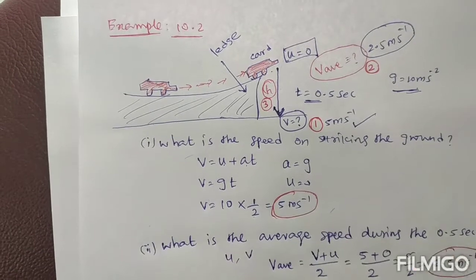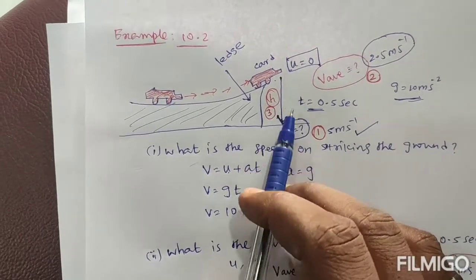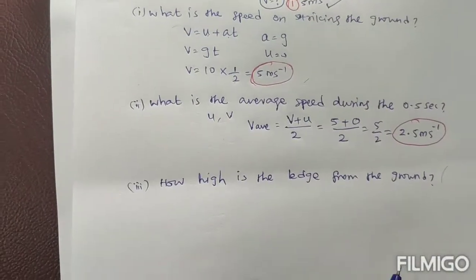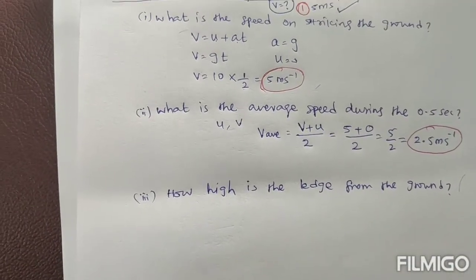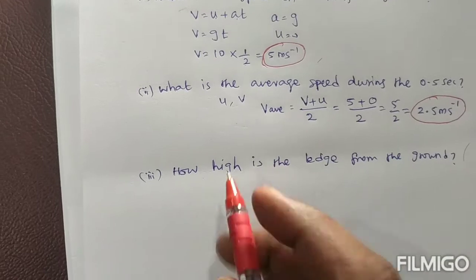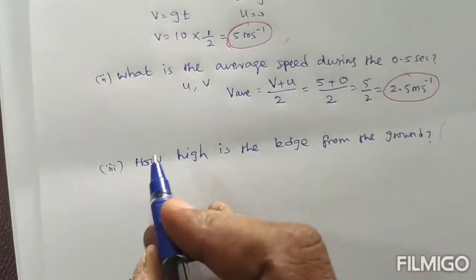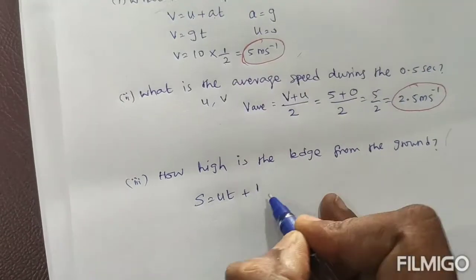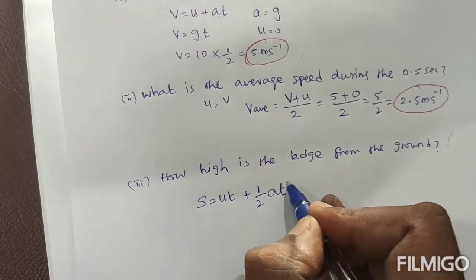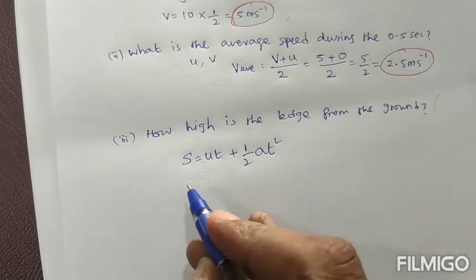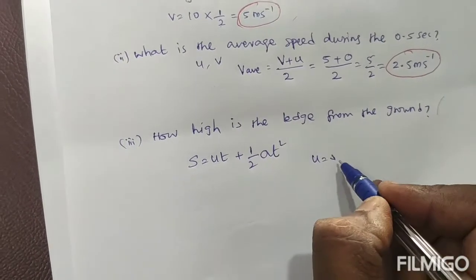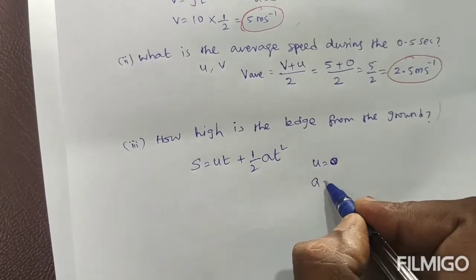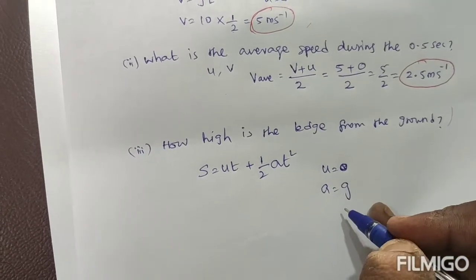And the last one, they are asking for this height. The height is nothing but a distance. So we use one more equation of motion: S is equal to ut plus half at square. Here the initial velocity u is 0, and the acceleration a is equal to g.